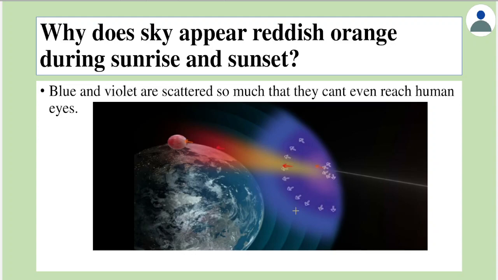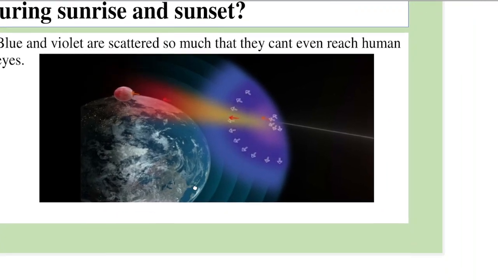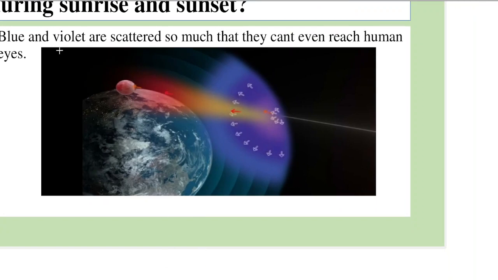Now if you look at it carefully, when you say sunrise or sunset, it means that the sun is just above the horizon or just below the horizon. For example, in this case, if you think this is the earth's surface and this is the horizon, then if the sun is somewhere here, just risen, the sun travels more through the atmosphere, as seen here.